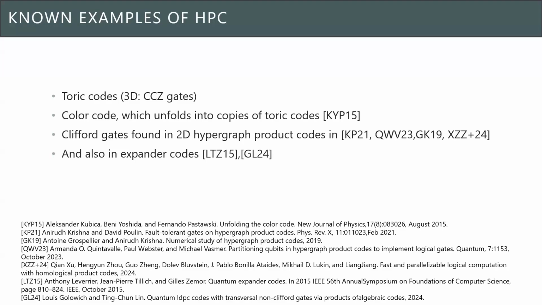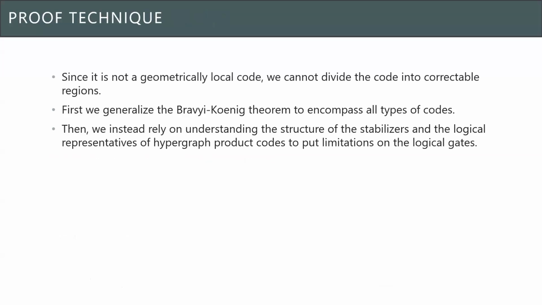And previously, people have found a lot of Clifford gates on 2D hypergraph product codes, and we are going to show here that there's actually a no-go result, that you can't find non-Clifford gates for 2D hypergraph product codes. So these hypergraph product codes are also examples of expander codes. This is a pretty interesting family, is well studied and has pretty good applications.